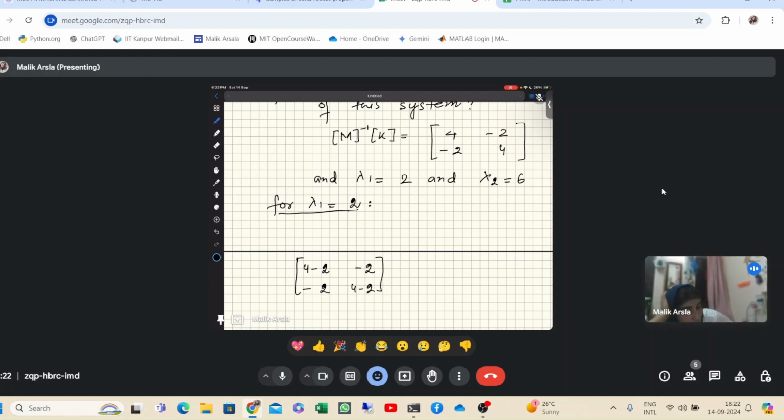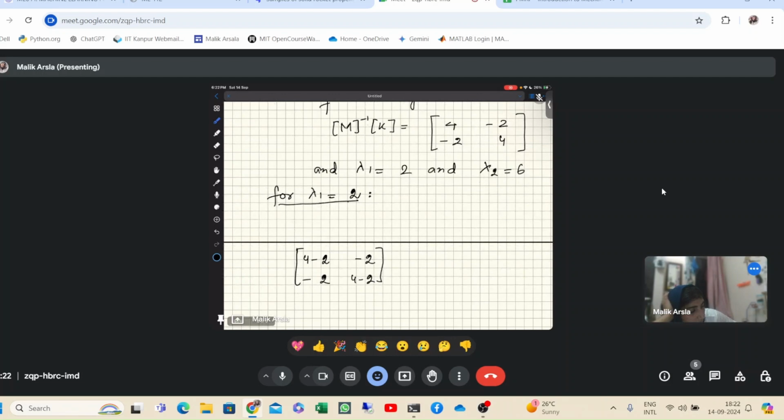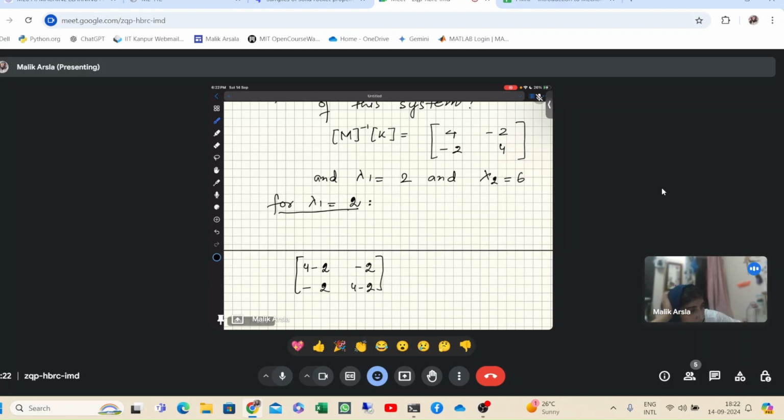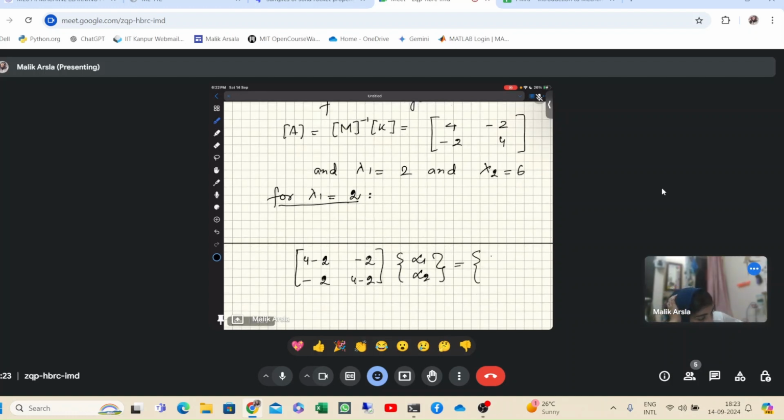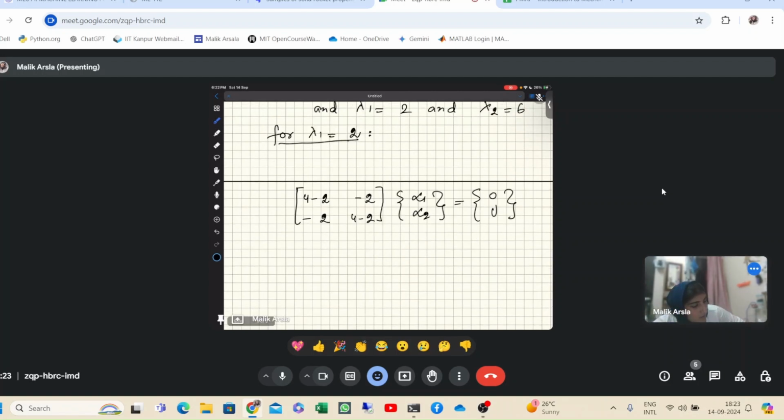Now let me call this matrix A minus lambda, multiplied by alpha 1, alpha 2. We propose this is our solution, to find out the eigenvector. Now from this we will get two equations, right?